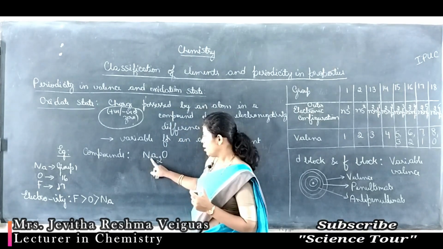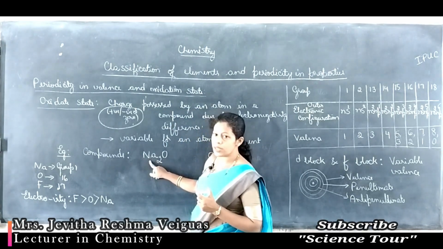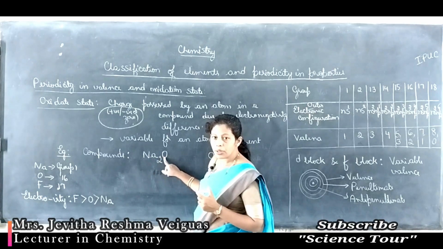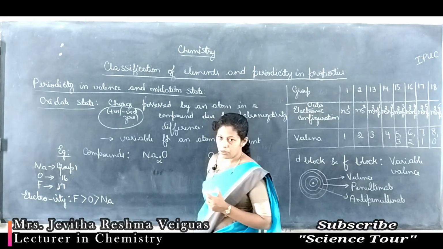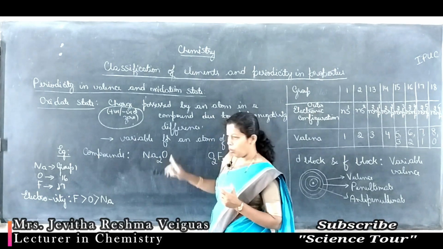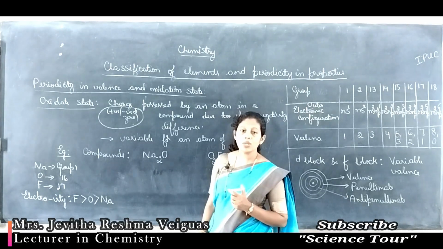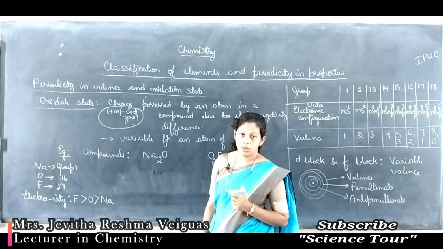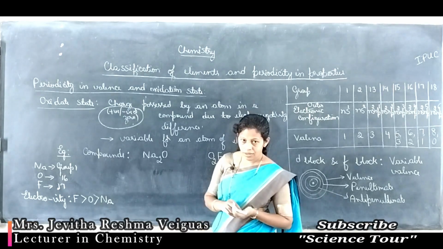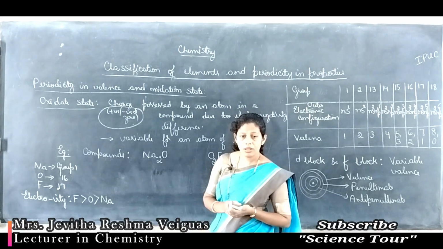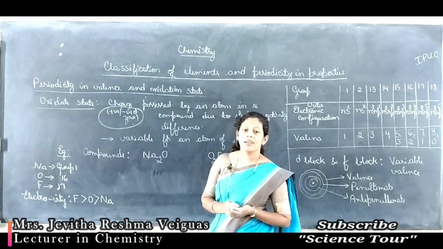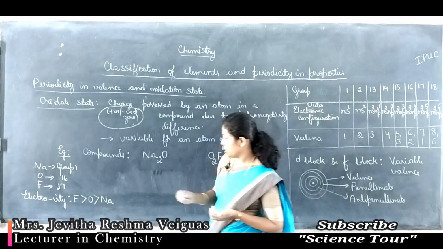Always the less electronegative atom loses electrons, and the more electronegative atom gains electrons. That means in Na2O, sodium loses electrons, oxygen gains electrons. How many electrons are lost? How many electrons are gained? It depends upon the electronic configuration.